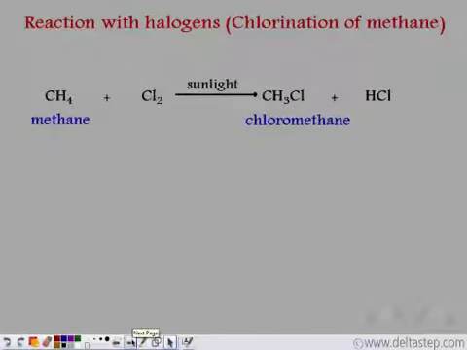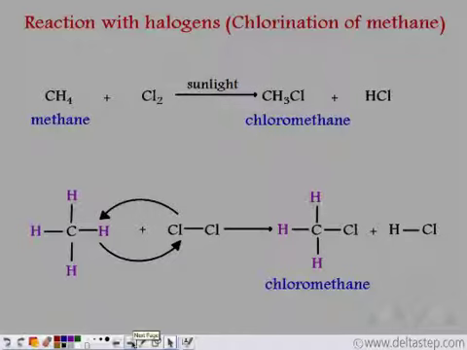We have methane. It is made to react with chlorine. So we are carrying out the chlorination of methane. What happens? One hydrogen atom is replaced by one chlorine atom. This requires the presence of sunlight. It forms CH3Cl and HCl is liberated. Let's see what is happening. We can write methane in this form, that is, all the hydrogen atoms are bonded to the carbon atom by single covalent bonds. When we have a chlorine molecule, that is Cl-Cl, one chlorine replaces one hydrogen atom. So we get chloromethane plus HCl.